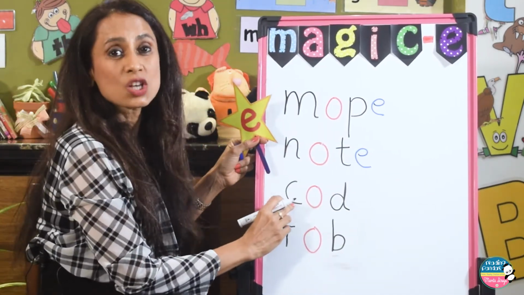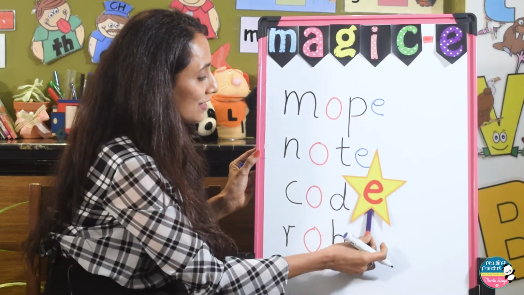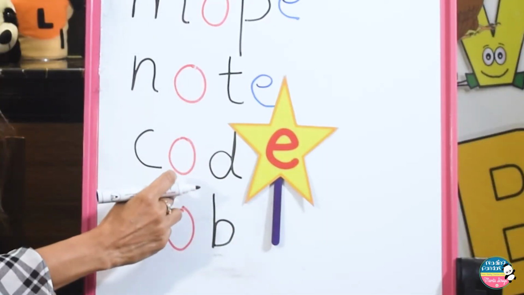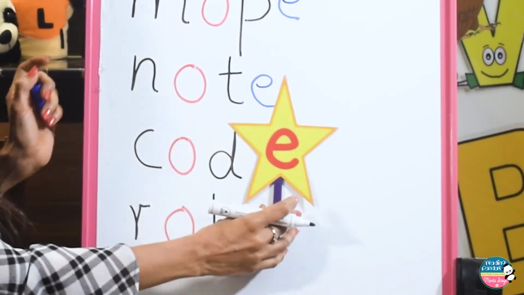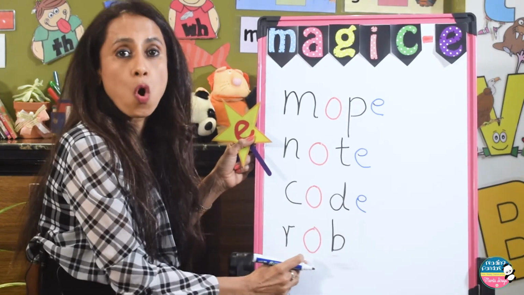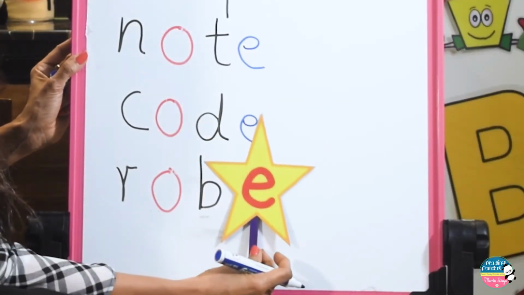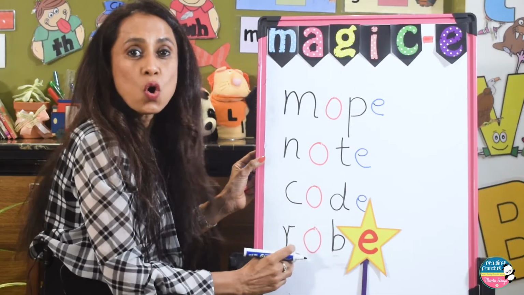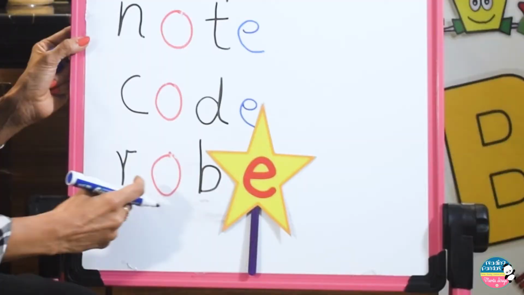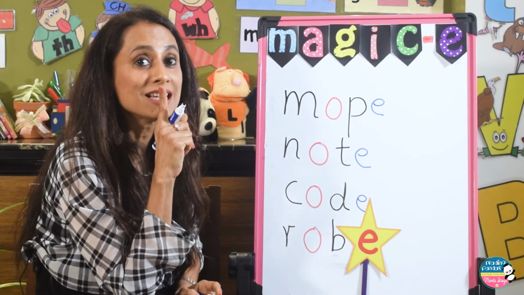The next one is cod, and when magic E comes and taps, it will turn into code, where O will turn into O. And the last one we have is rob, where O will magic. Yes, O will turn into O, and the word now reads as robe. And don't forget, this E is silent.